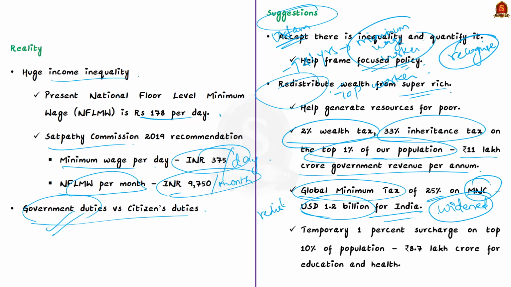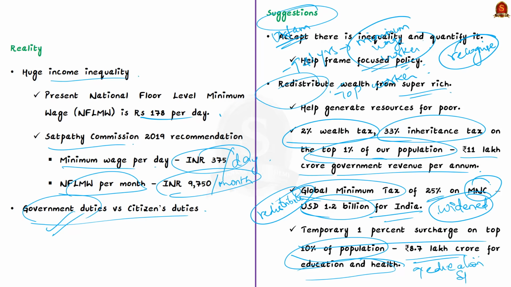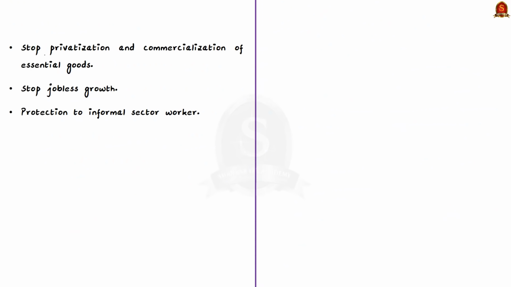Next is that a temporary 1% surcharge on the richest 10% population could help raise additional cost of rupees 8.7 lakh crore, which could be utilized to increase the education and health budget. The increase in human capital by increase and efficient spending on education and health will help the government in the long run. Finally, the government must try to stop privatization and commercialization of essential services.